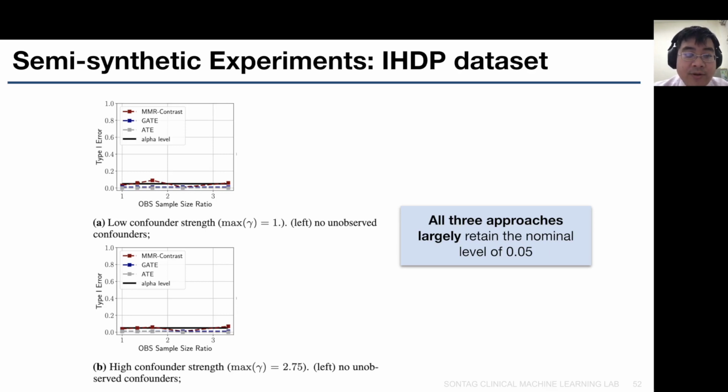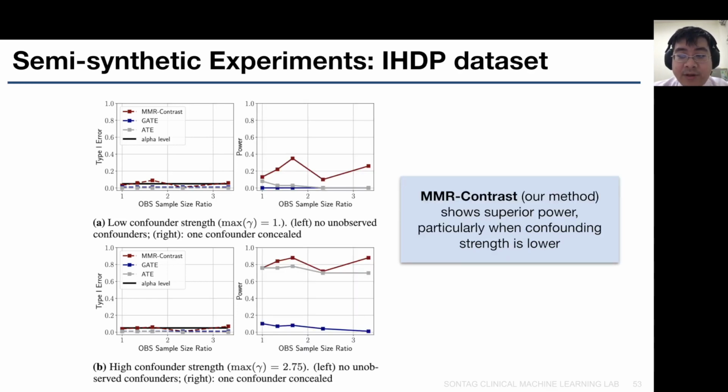As we can see, when there is no confounding in the observational studies, all 3 approaches largely retain the nominal level of 0.05, which is the significance level of the test. However, when there is bias in the observational study, our method, which is MMR contrast, shows superior power, particularly when confounding strength is lower, which is shown in the upper panel.